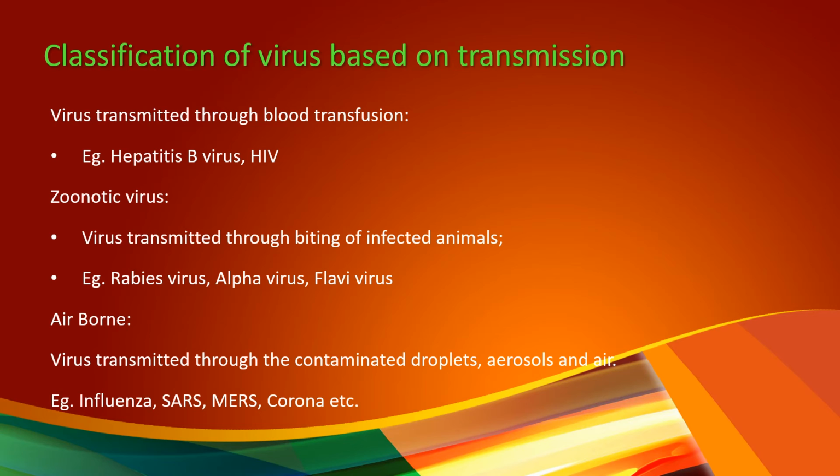The next method of transmission is airborne. If a person infected with some airborne viruses sneezes or coughs, the virus particles will spread into the air through contaminated droplets and aerosols. If a healthy person has the chance to breathe in these contaminated droplets or aerosols, they may get infection. That is called airborne infection. Examples: influenza, SARS, MERS and corona, etc.